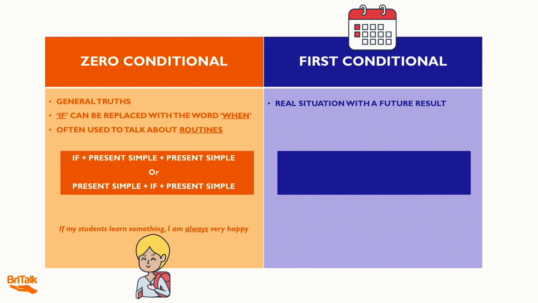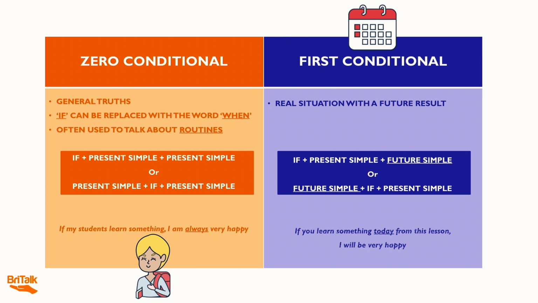The first conditional is used for real situations with a future result. Its structure is if plus the present simple plus the future simple for the result, or the future simple for the result plus if plus the present simple for the condition. So if you learned something today from this lesson, I will be very happy.